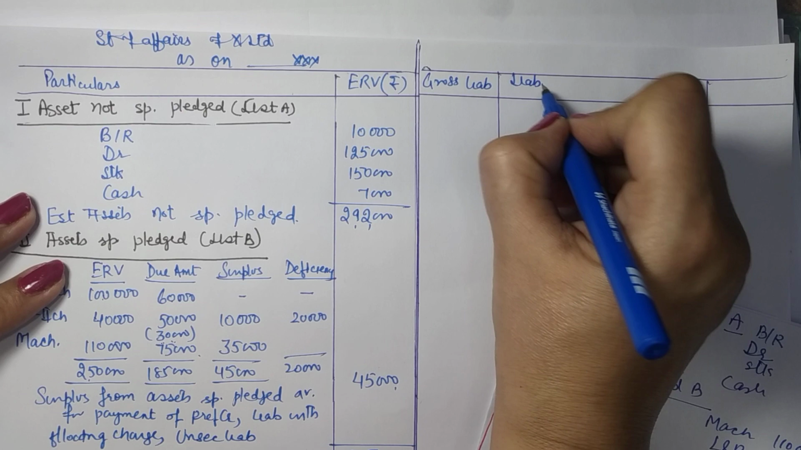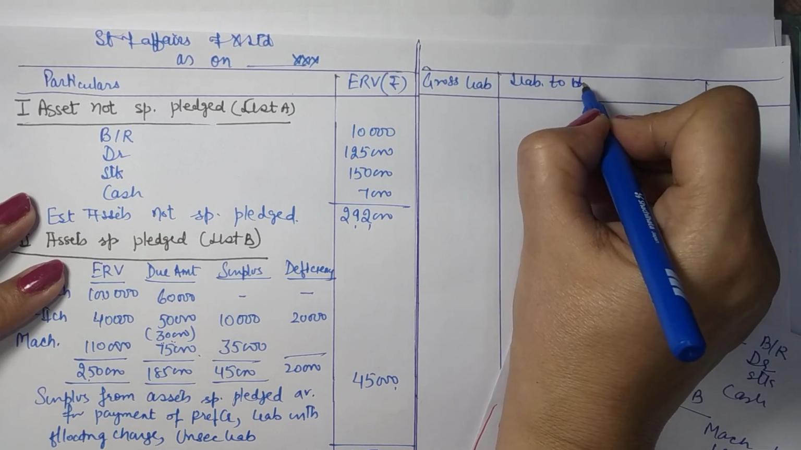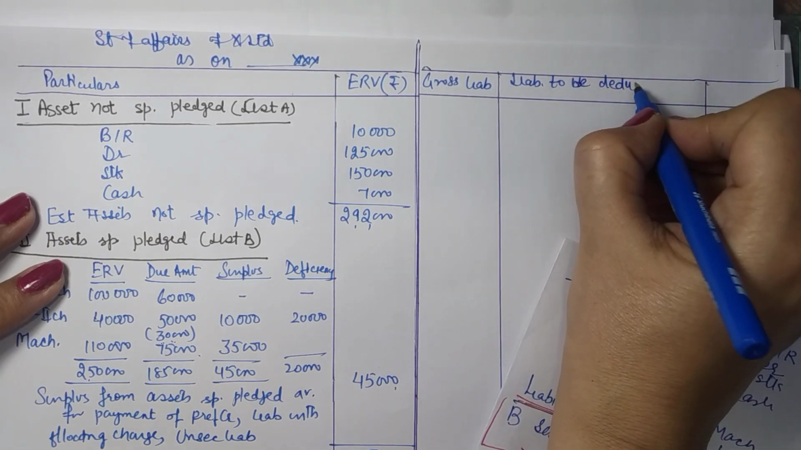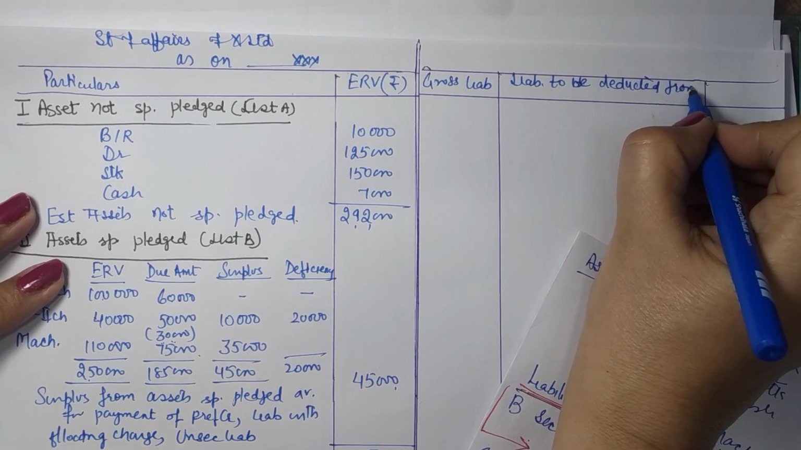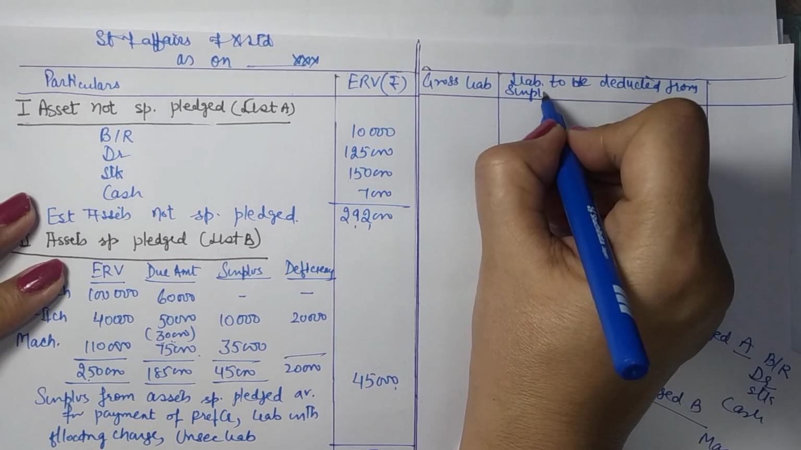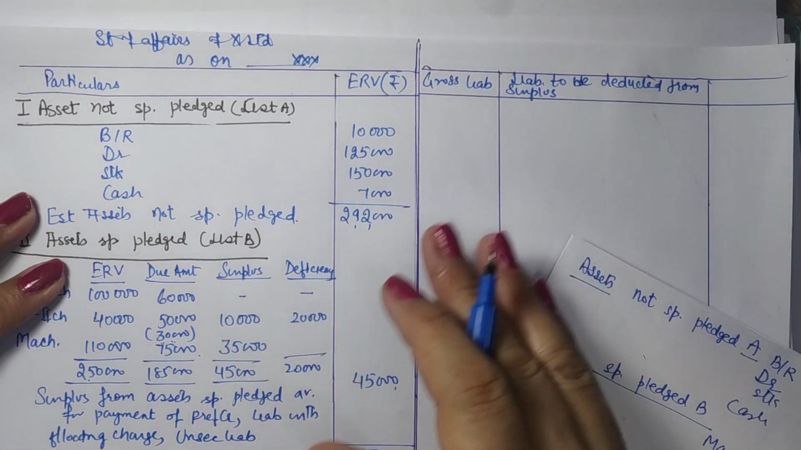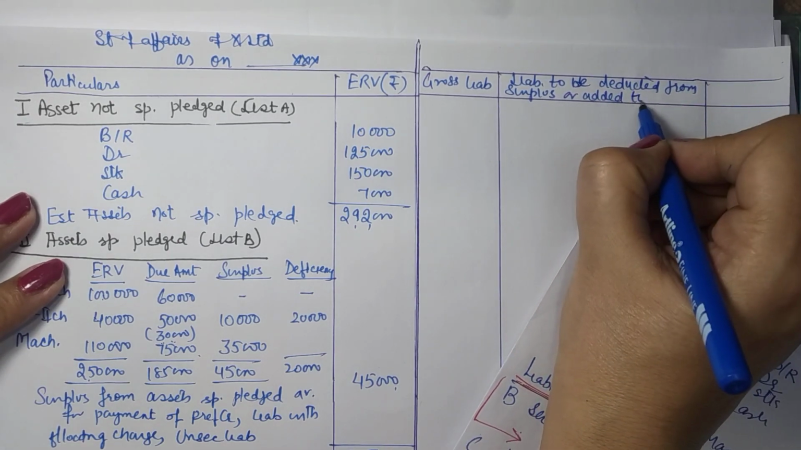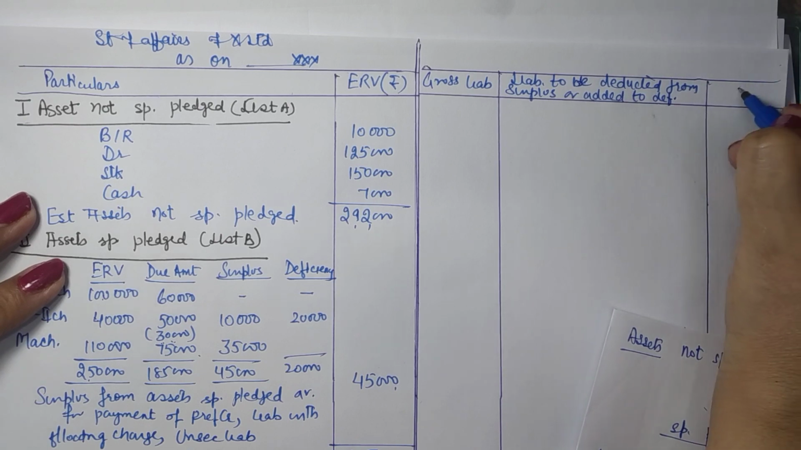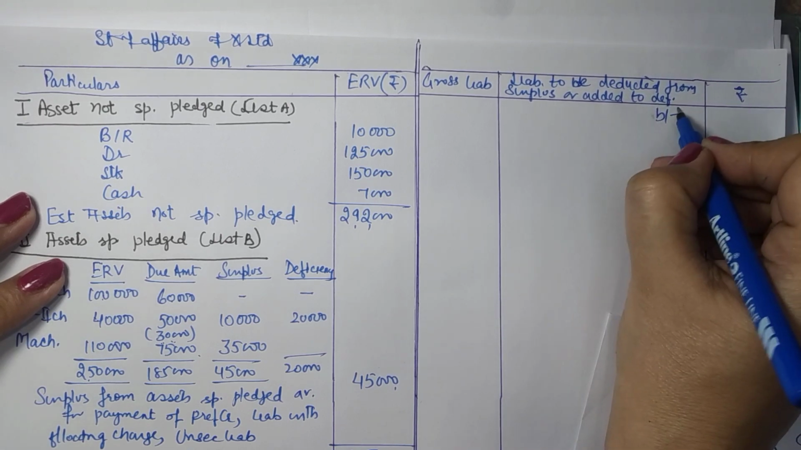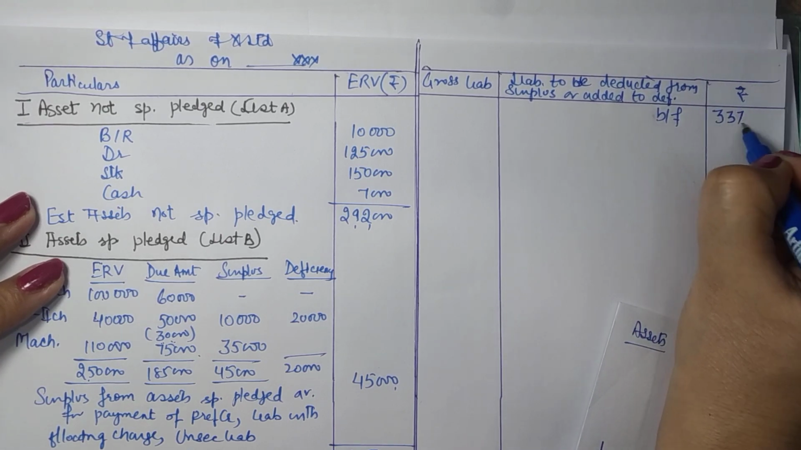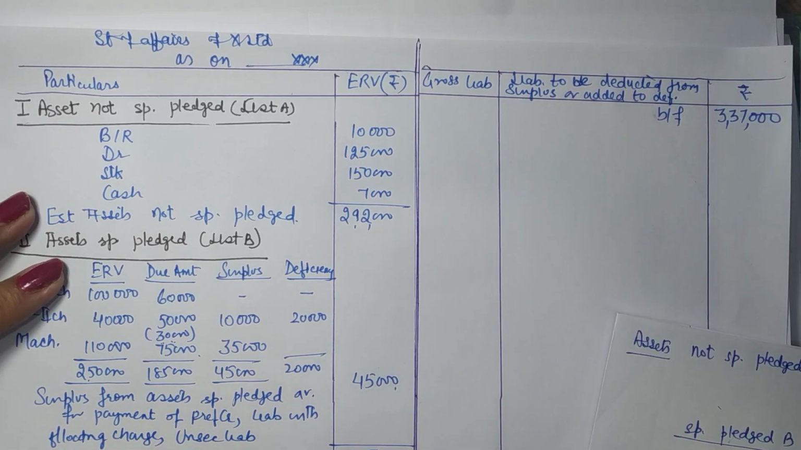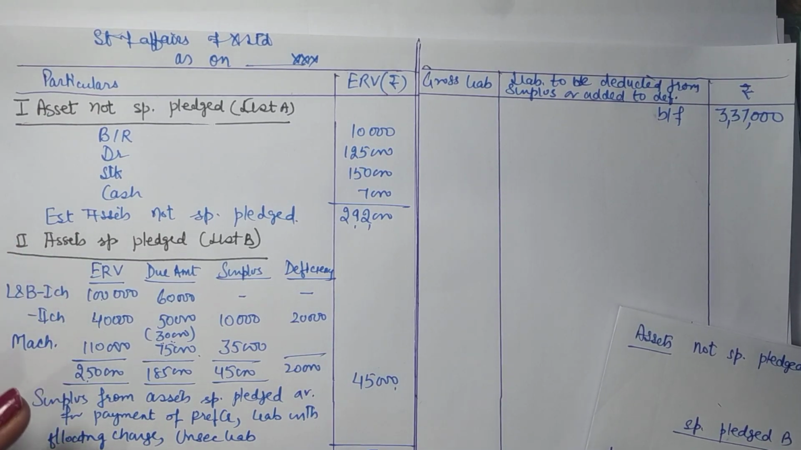Now the liabilities to be deducted from surplus. So if you have got money, liabilities will be paid out of that. It will be deducted or added to the deficiency. Okay, and the amount is here. So brought forward 3,37,000, which is available with us. Right. Now pay off the liabilities one by one.